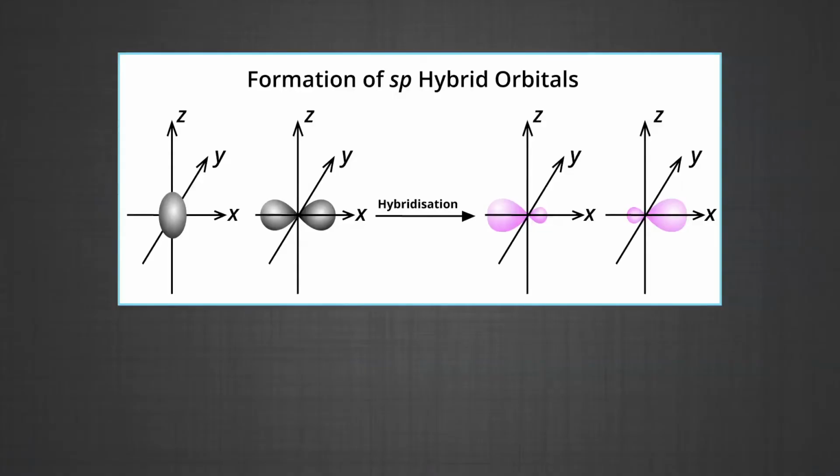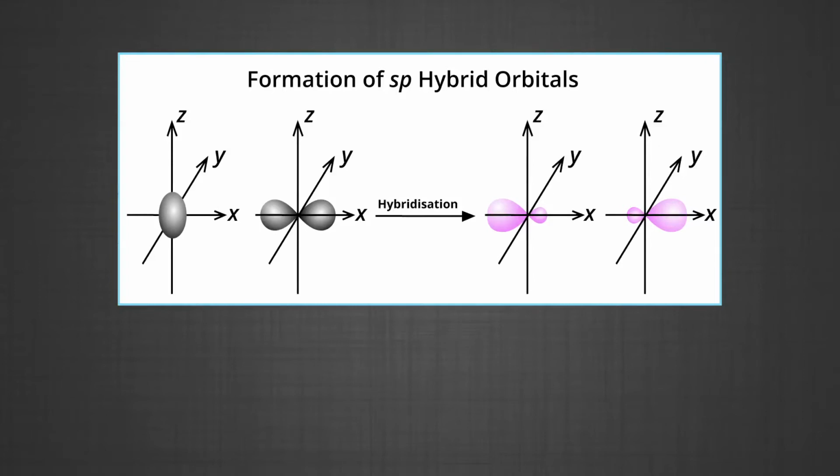Now, the types of hybridization. There are various types of hybridization involving s, p and d orbitals. The different types of hybridization are as under. Let's discuss each with an example. The first one is sp hybridization. This type of hybridization involves the mixing of one s and one p orbital, resulting in the formation of two equivalent sp hybrid orbitals.